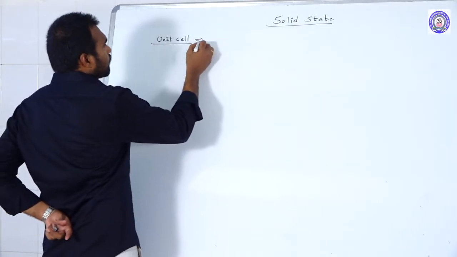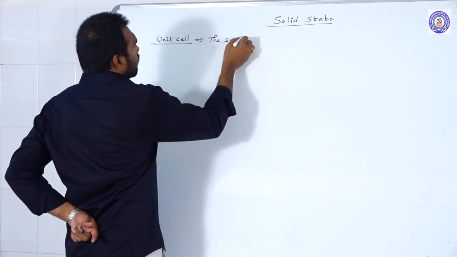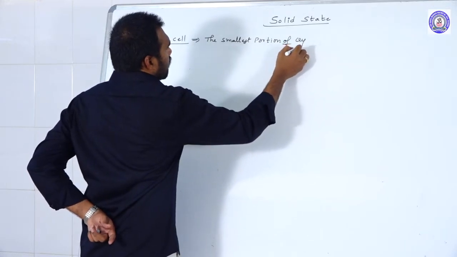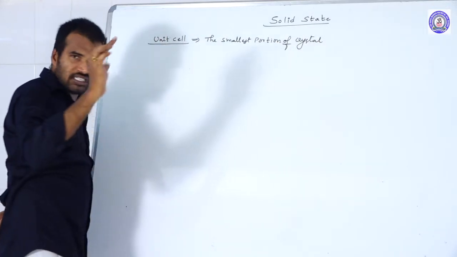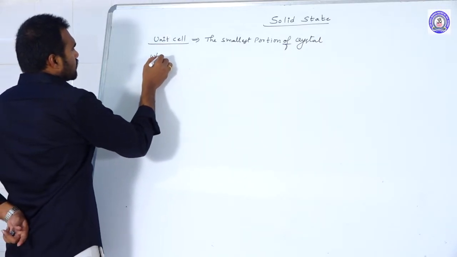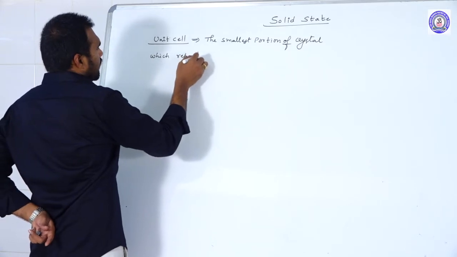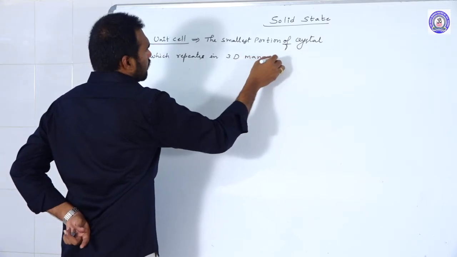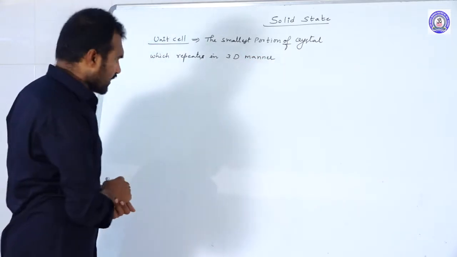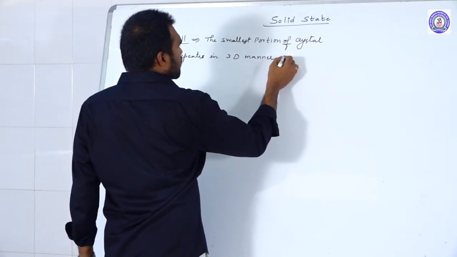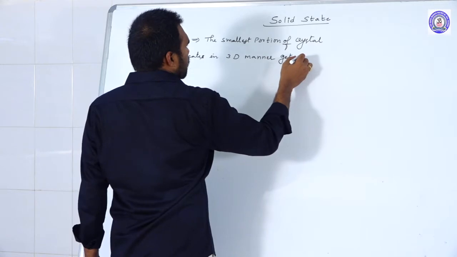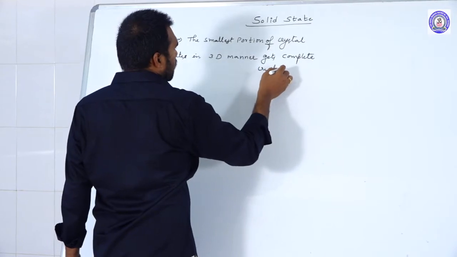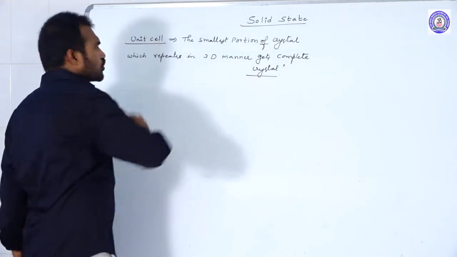So unit cell is the smallest portion of the crystal which repeats in a three-dimensional manner, meaning in all the possible directions, to get the complete crystal.